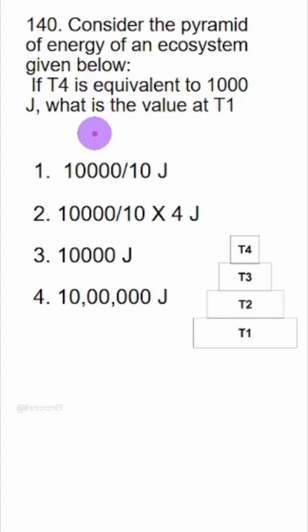To attempt this question, you will have to apply the 10% energy rule. The rule says when you go from the first trophic level to the fourth trophic level, there is a 10% decrease in energy at each level. So the reverse will be applicable: there will be a 10 times increase at each level. So increase 1000 by a factor of 10 three times. 1000 into 1000 will be this value, option 4.